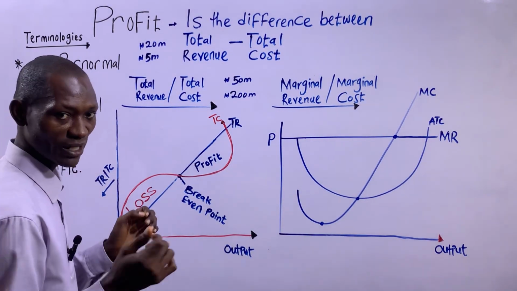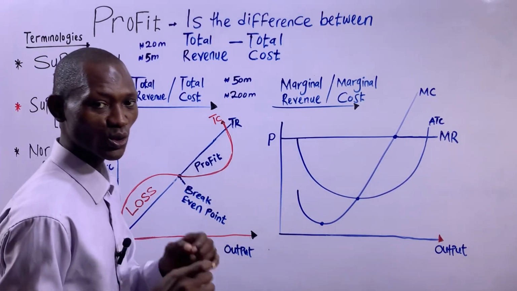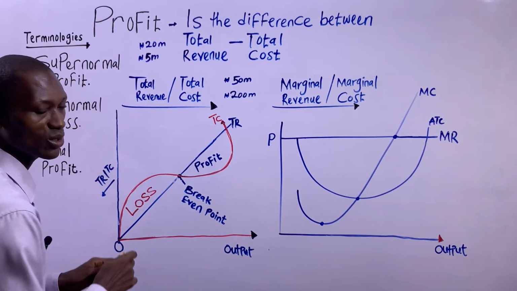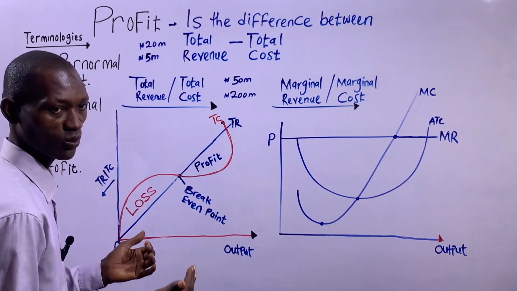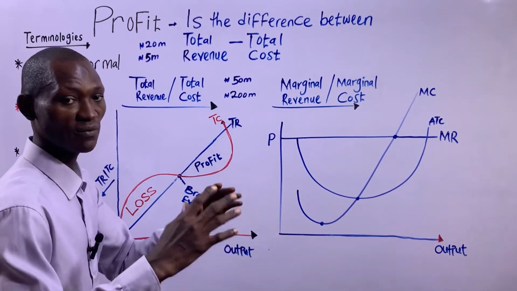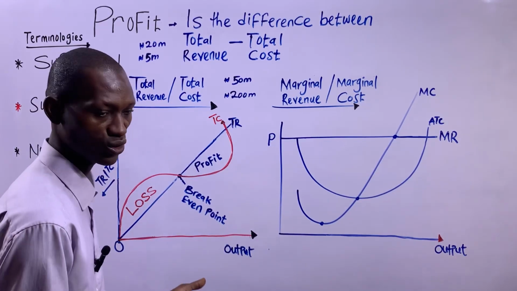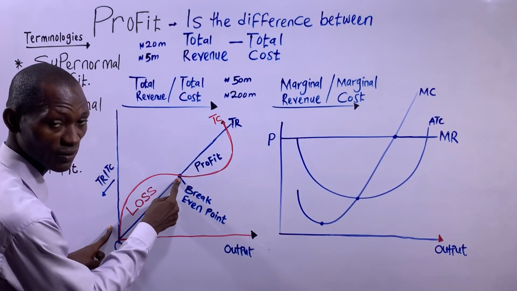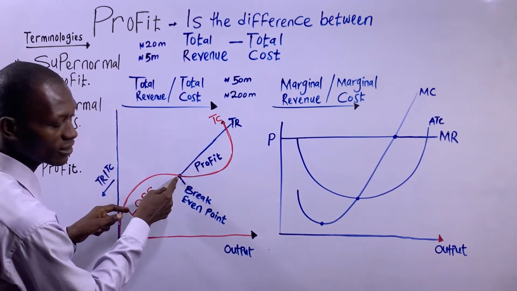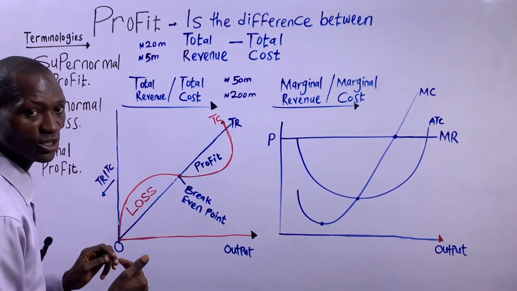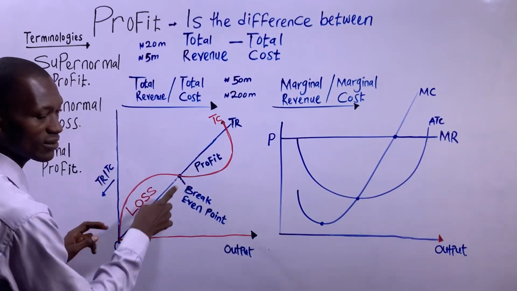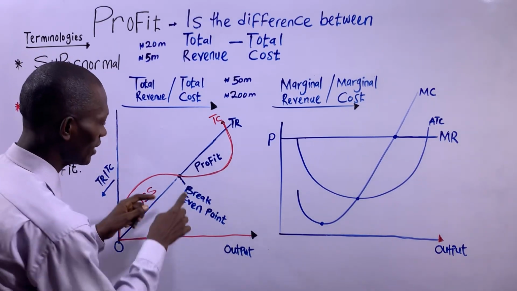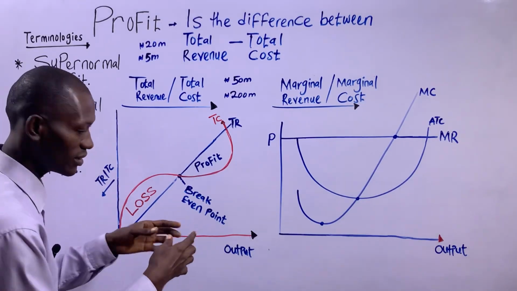So anytime your total cost is greater than the total revenue, that's going to be a loss for a firm. We can say it's a normal loss if the loss is not so huge. So this region, from the origin to this point of intersection between total cost and total revenue, is the loss region. Then at this point, they are tangential. That's the total revenue and total cost. They meet. They are the same here.